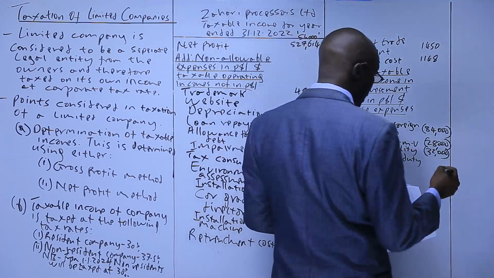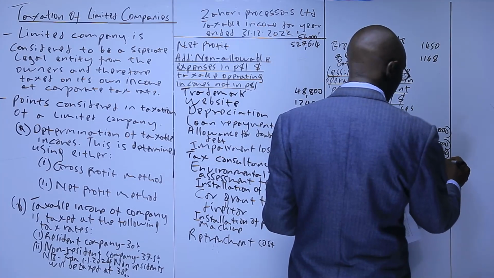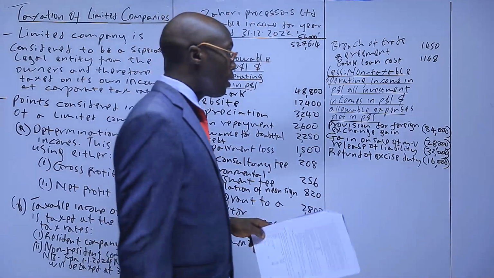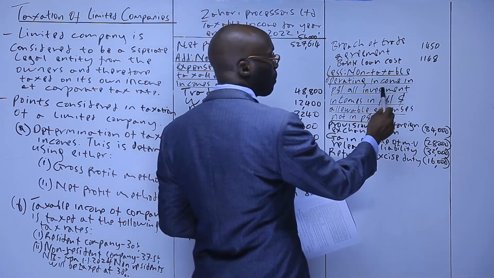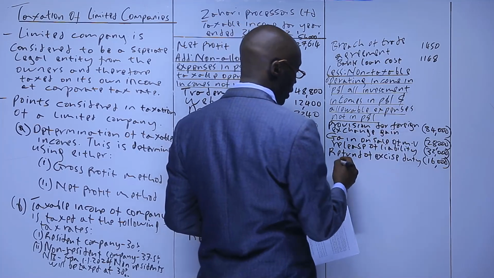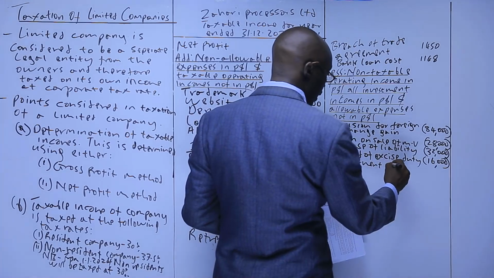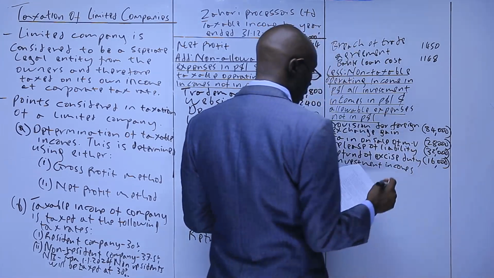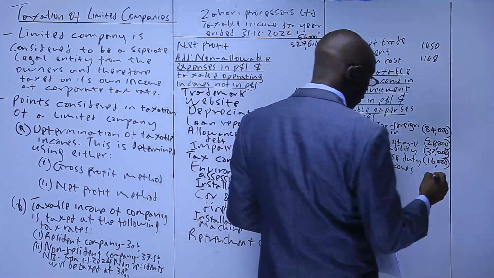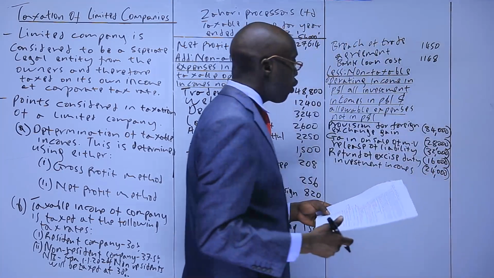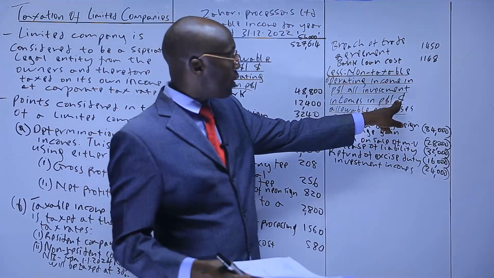Which we have 16,000. Last three, investment income. Here we are saying that all investment income in P&L we remove. So we remove that investment income, which we have 24,000, we deduct. For now, up to this point, we are done.